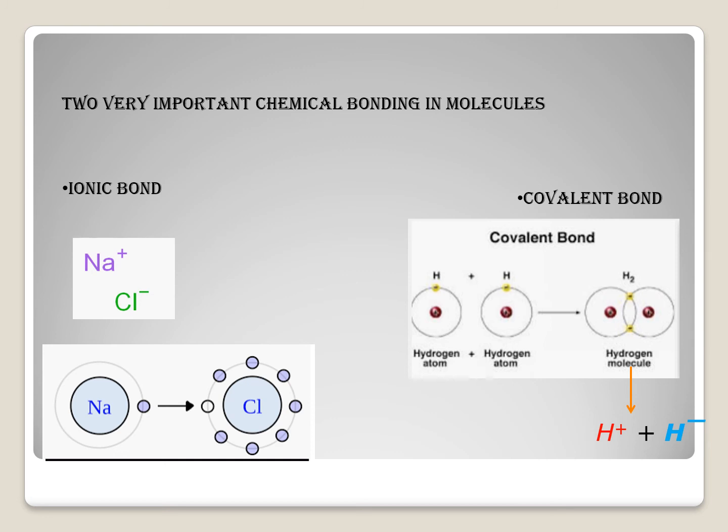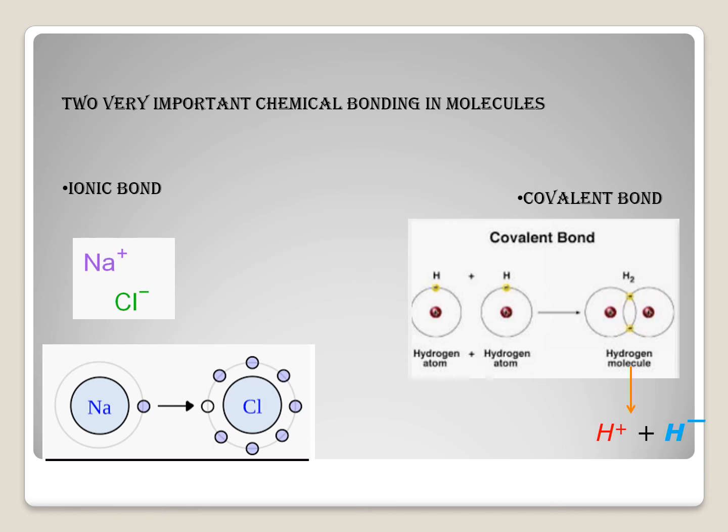At some point, for a fraction of a second, suppose you are talking about 1 minute, 60 seconds, maybe for 58 seconds this molecule is covalent, but for 2 seconds it will be ionic. Only in that condition, if you apply proper temperature and proper pressure, can they be broken into H+ and H-. The same thing happens with an ionic bond, NaCl. For 58 seconds it is ionic, meaning the electron is shifted to one atom, but for 2 seconds it will be covalent.